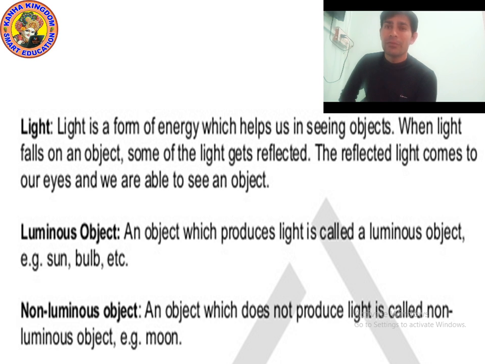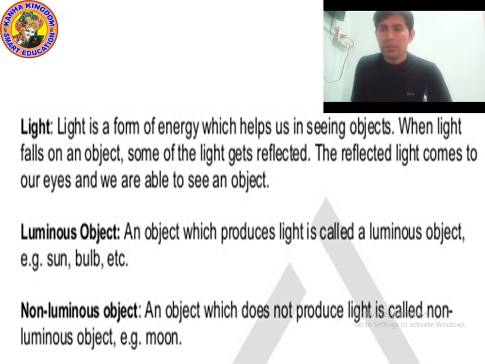When light reflects from any object, then we can see that object. Otherwise, we cannot see the object.